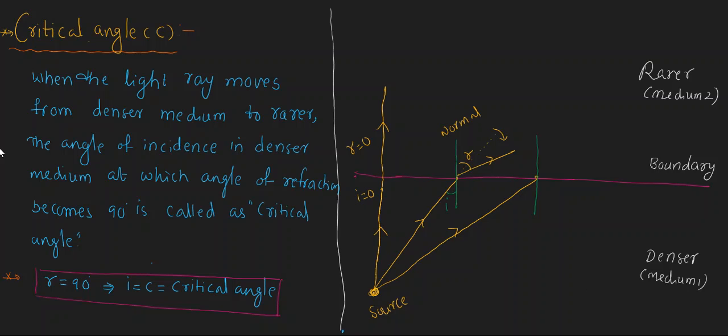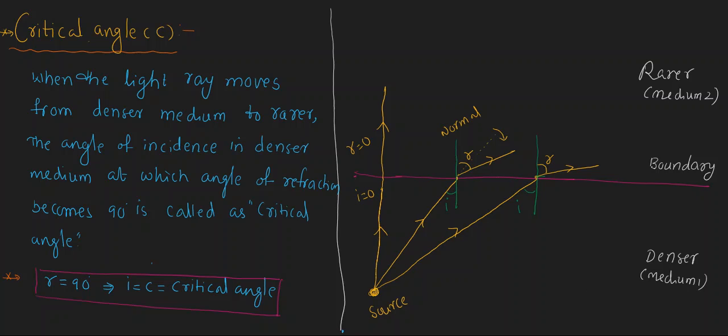Now how will the light go? When the angle of incidence increases here, compared to the previous one, the angle of refraction also increases when light moves from a denser medium to a rarer medium. That's why it will bend further away from the normal. Then it will bend like this. This is the angle of refraction in this case.